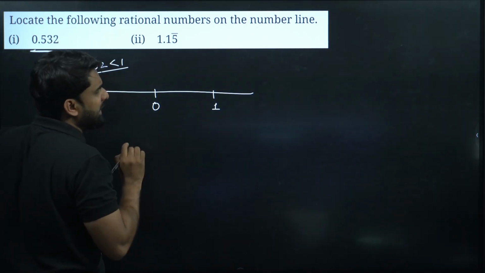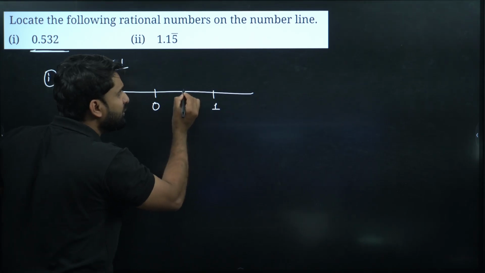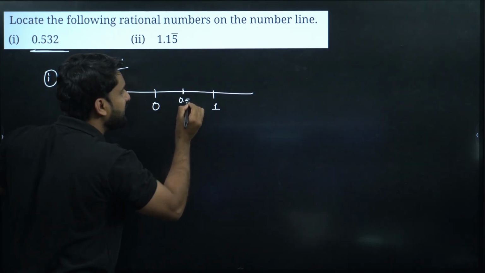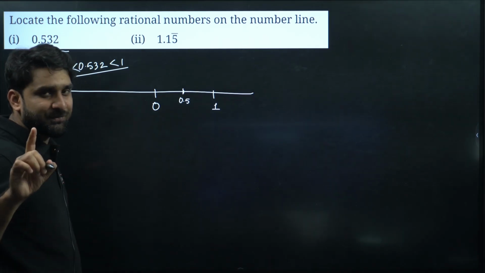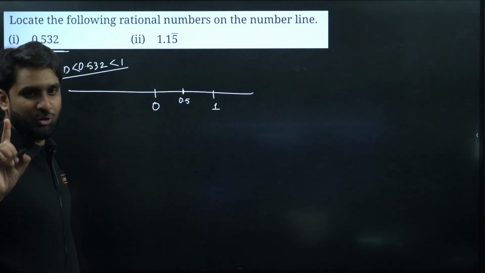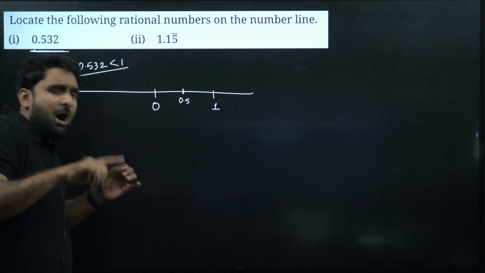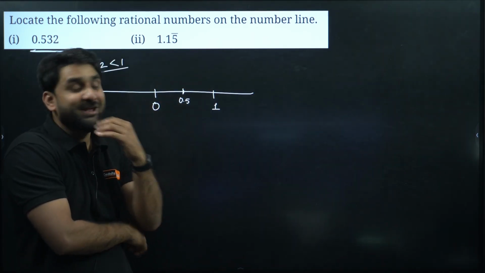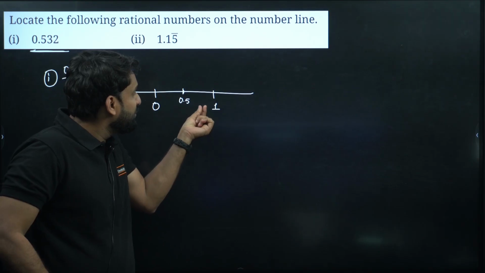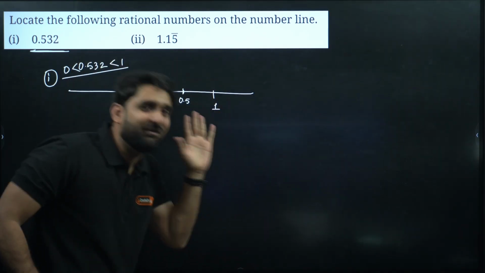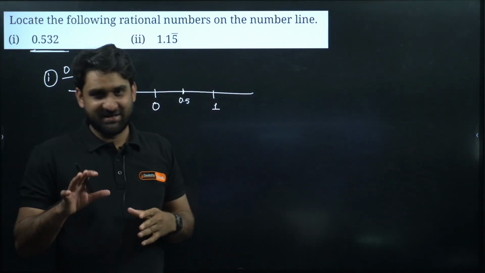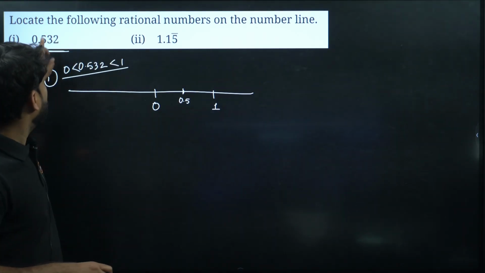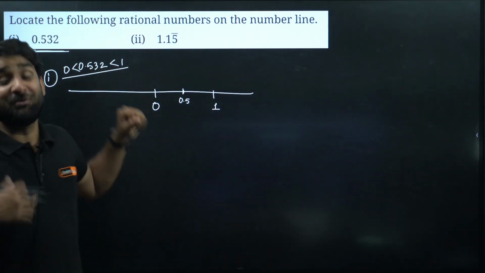If you look at 0 and this is 1, the middle value will be what? 0.5. Do you agree? Yes or no? Okay. Now start counting from 0.5 to 1. So what will be the scenario? 0.5, 0.6, 0.7, 0.8, 0.9 and then 1. Clear?